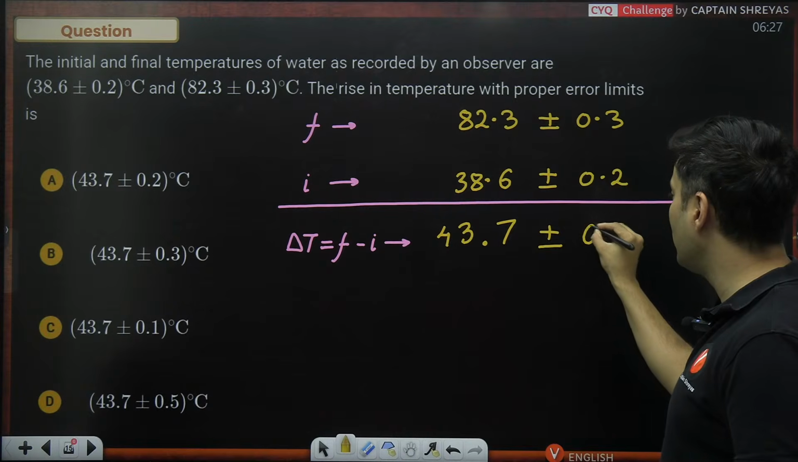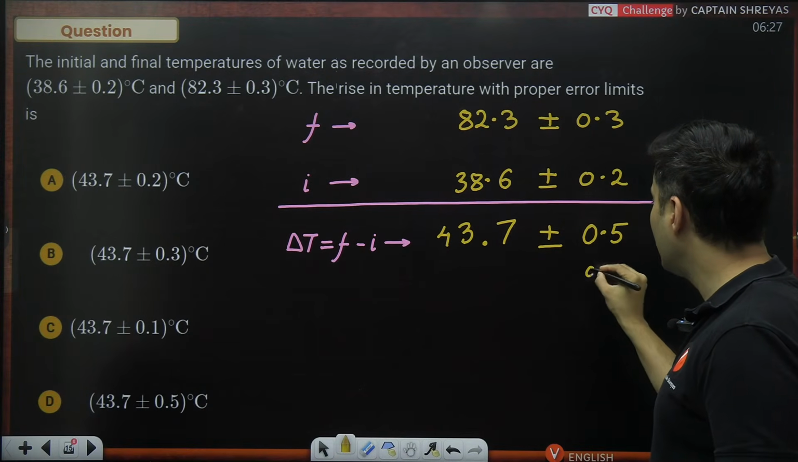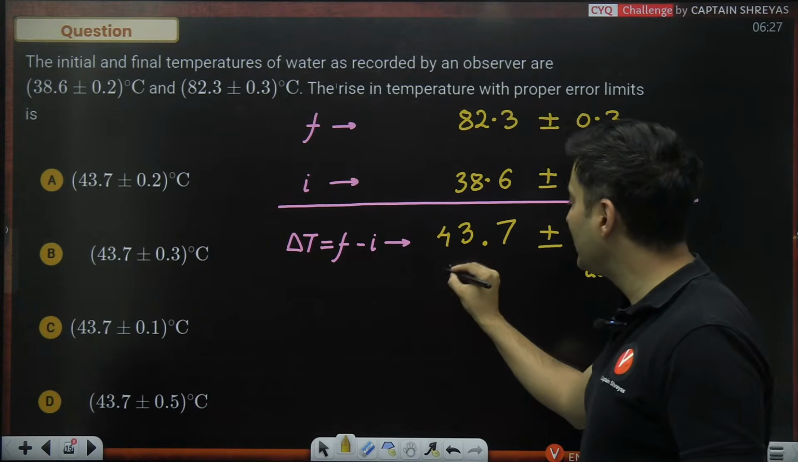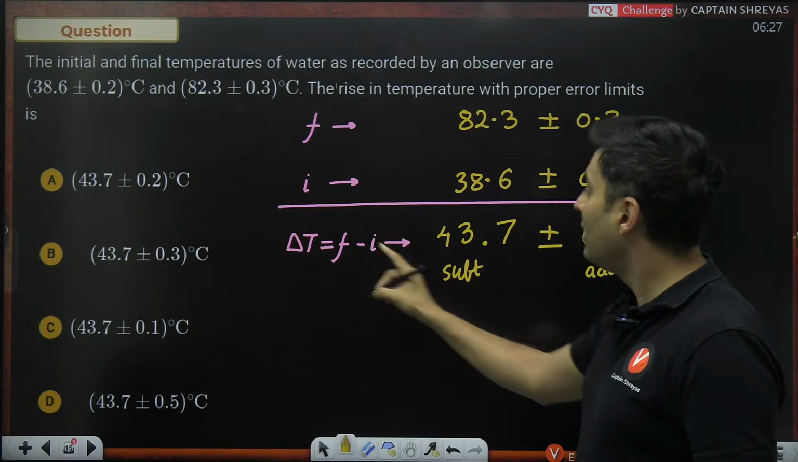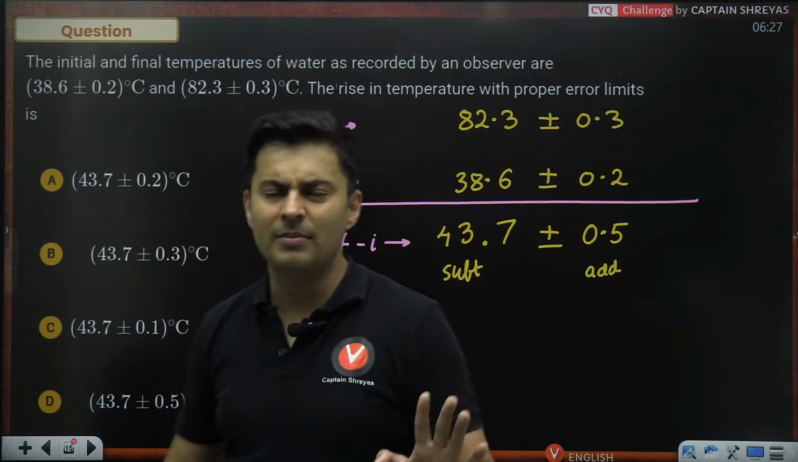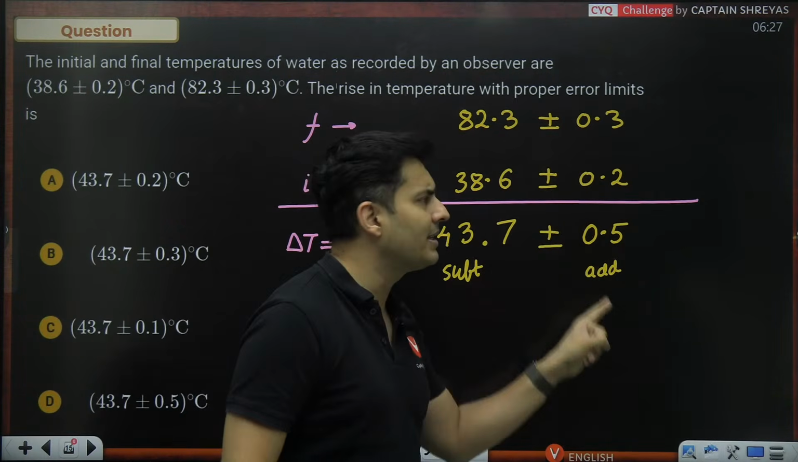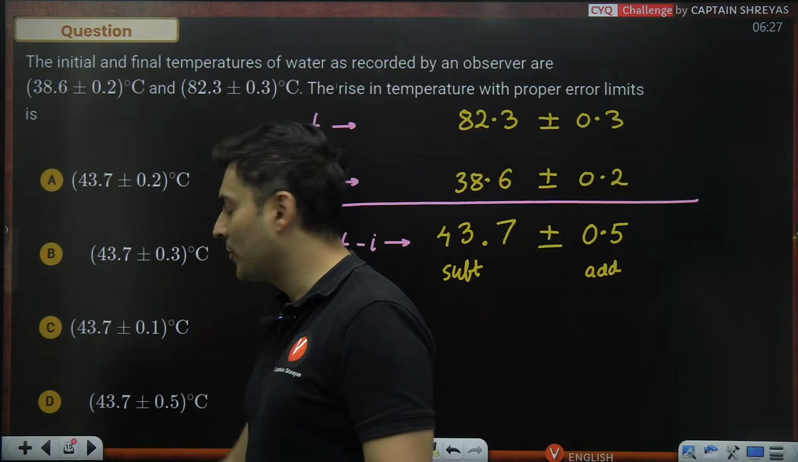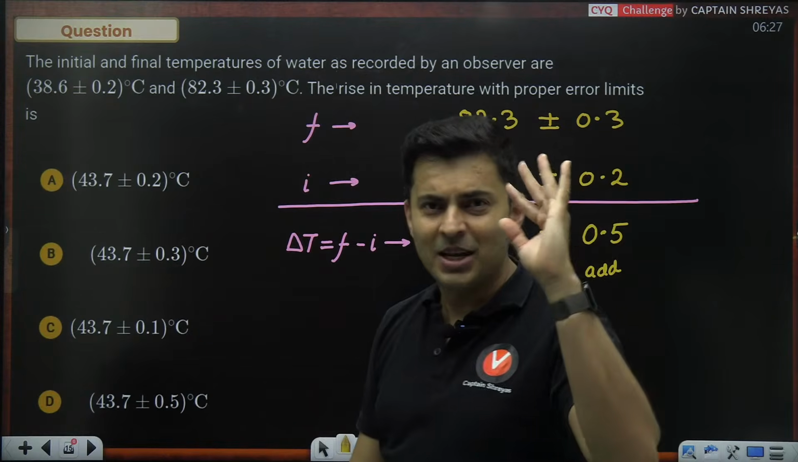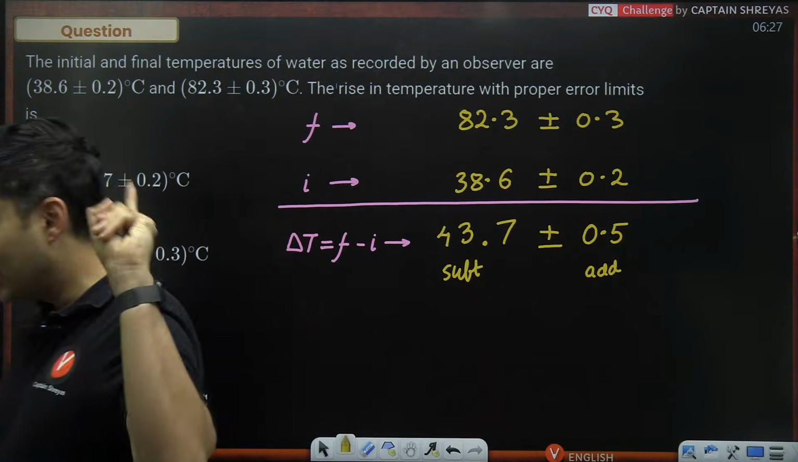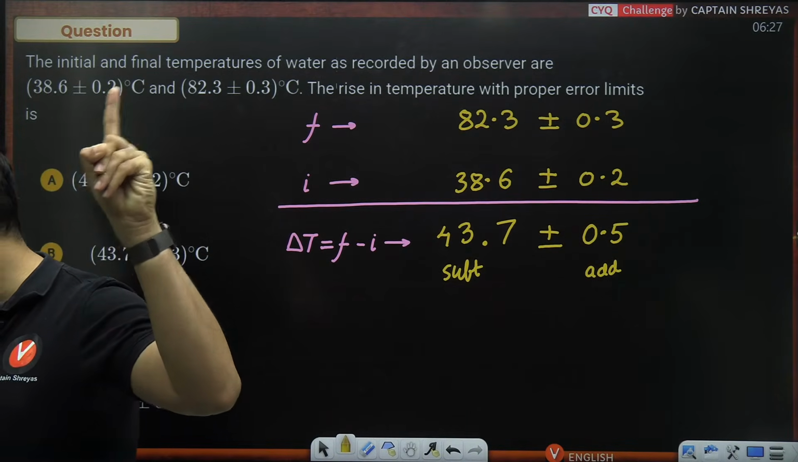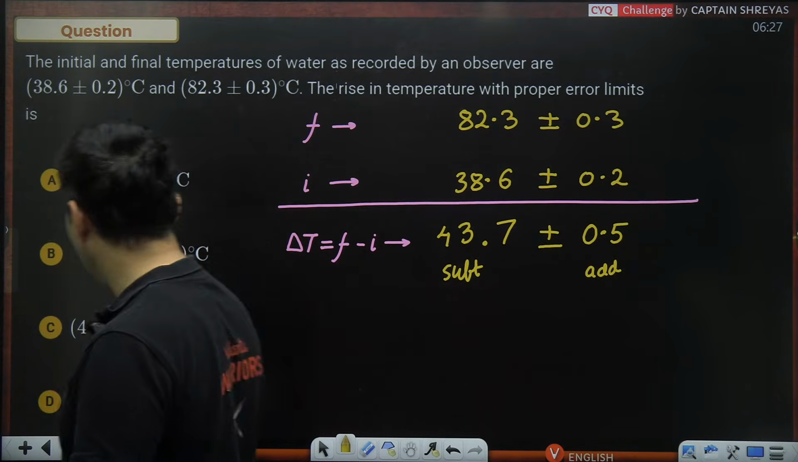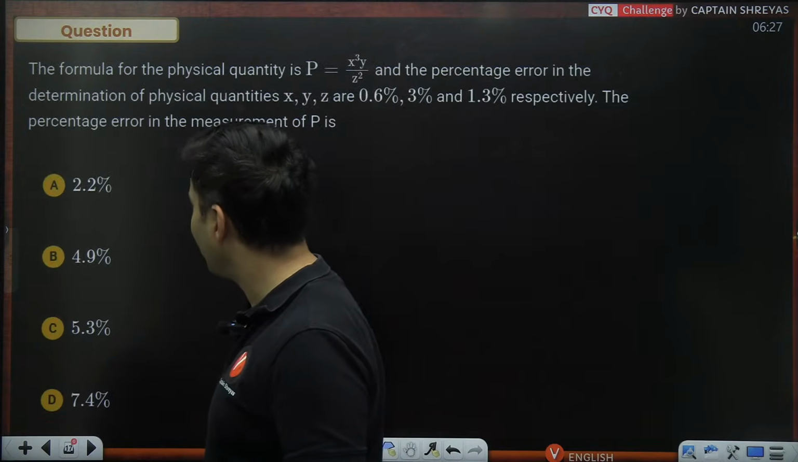So this will actually become 0.5. This has to be added, this has to be subtracted. Whether it is addition or subtraction, always the errors are getting added. Keep that in mind. So hence the answer is option D. Many students make a mistake and these kinds of questions can suck away your marks. It will give you negative marks then. Be careful. Moving on. Next question on your screen.